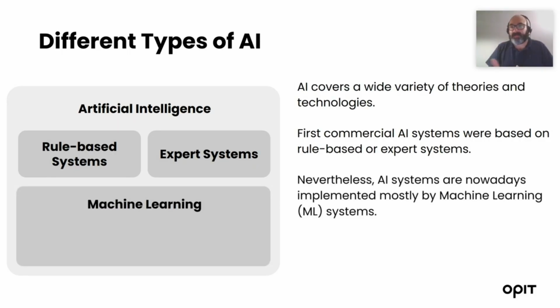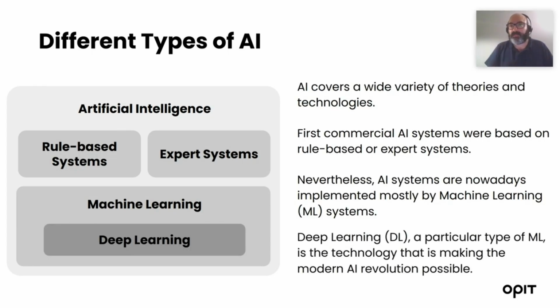But there are other types of artificial intelligence, the modern artificial intelligence systems, the ones that today are making the revolution. Nowadays, these AI systems are based on machine learning, which are algorithms that are able to learn directly from the data. And there is a particular subfield of machine learning, which is called deep learning. They are machine learning systems that work through several layers. But let's go step by step.